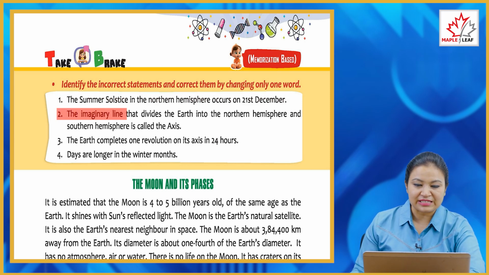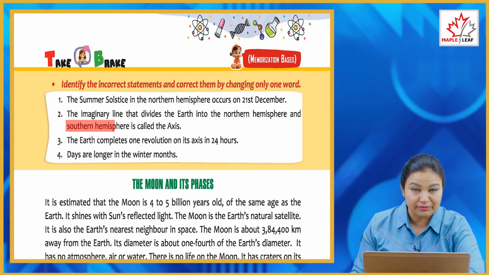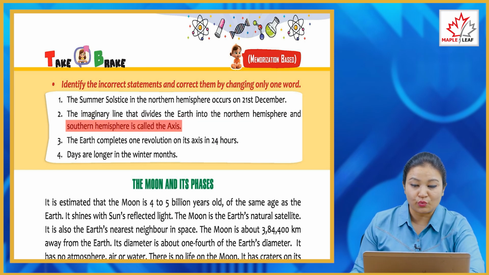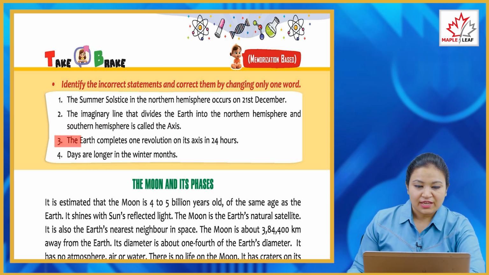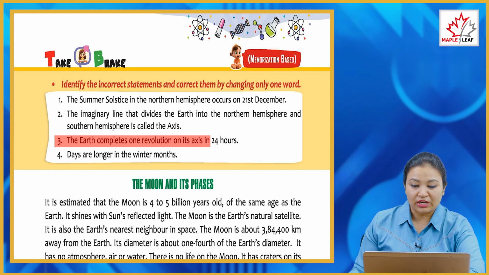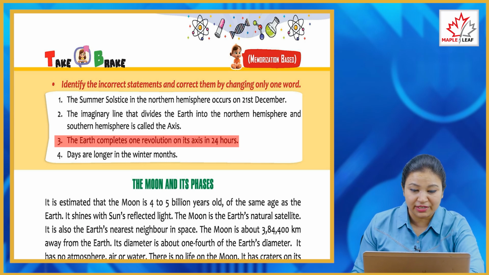The summer solstice in the northern hemisphere occurs on 21st December. So you have to change 21st December to 21st June. Now second, the imaginary line that divides the earth into the northern hemisphere and the southern hemisphere is called the axis. Is it called axis? No, it is called orbit.